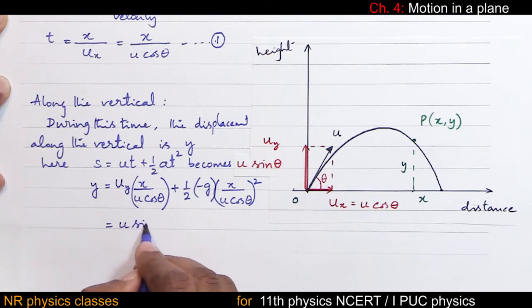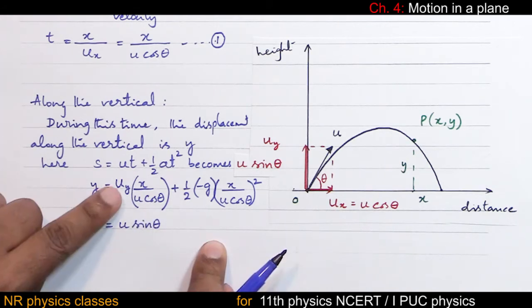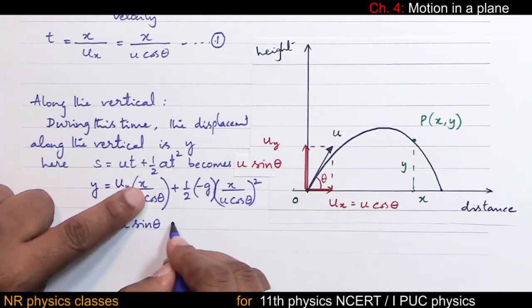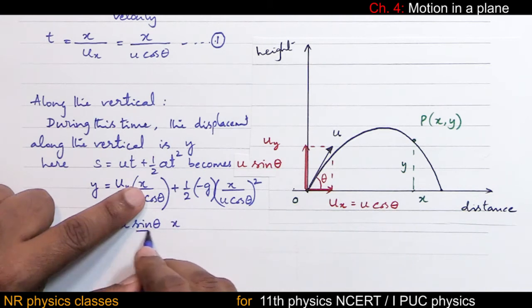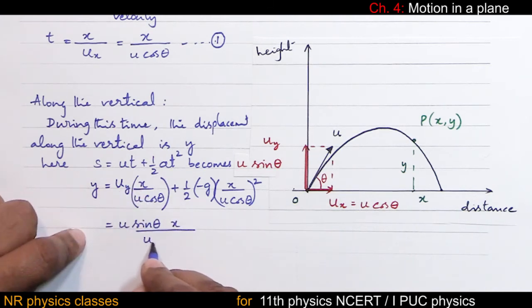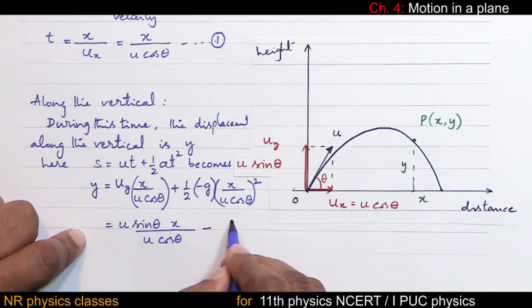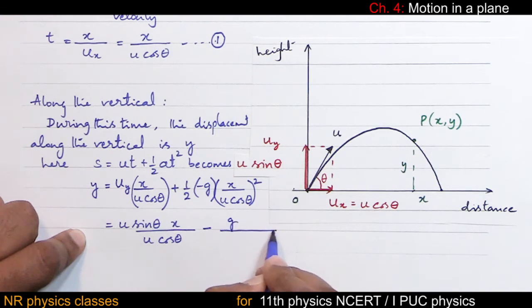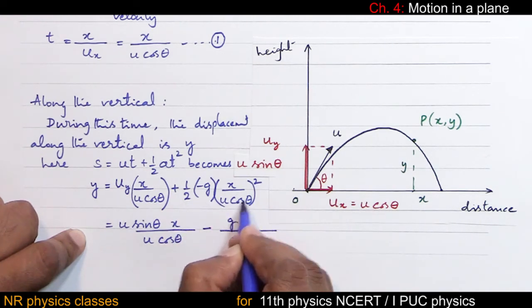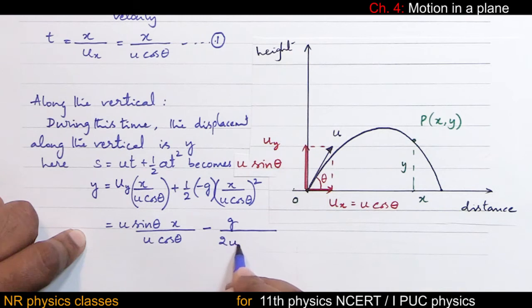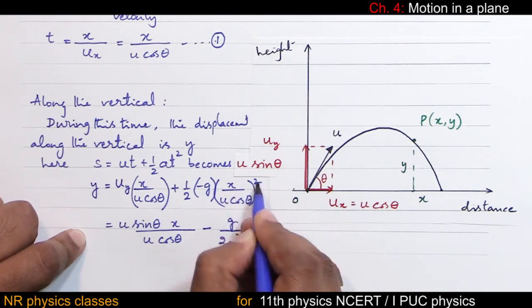So u sin theta into x by u cos theta, plus minus g by 2 u square cos square theta into x square.